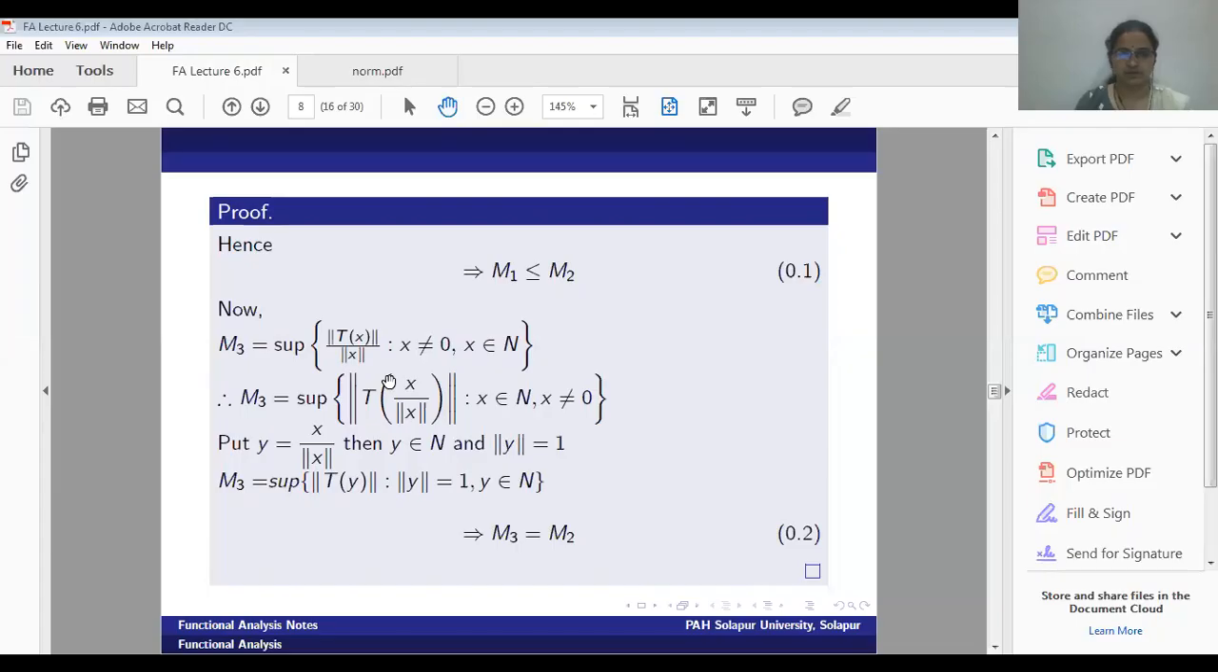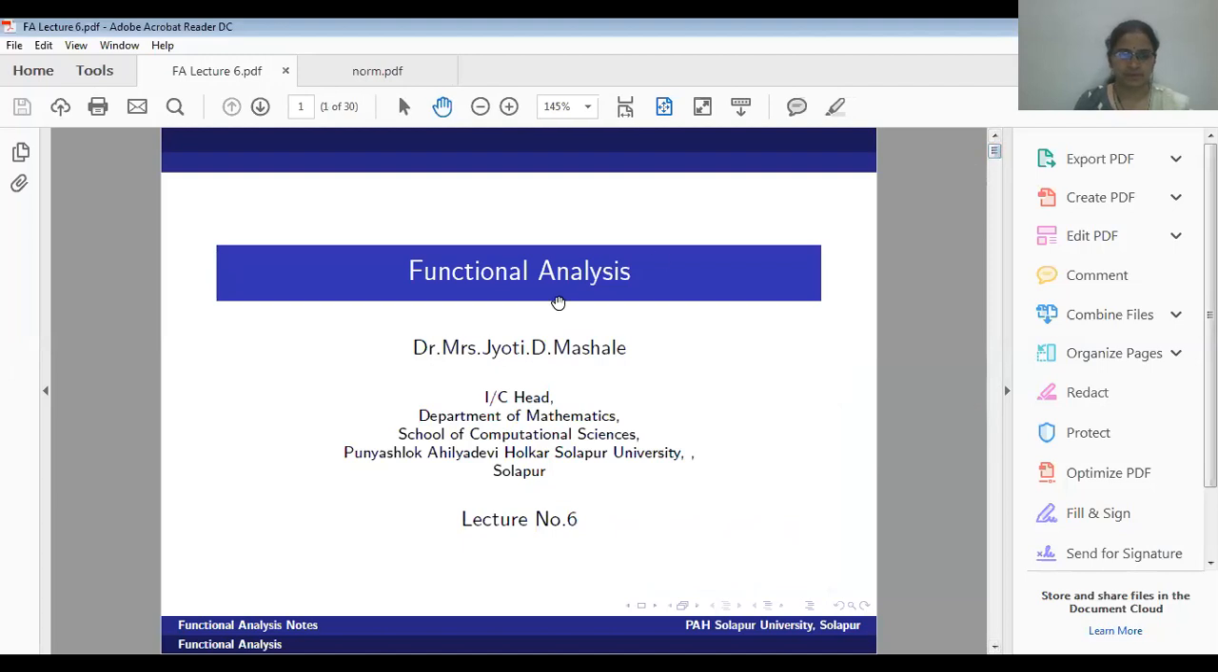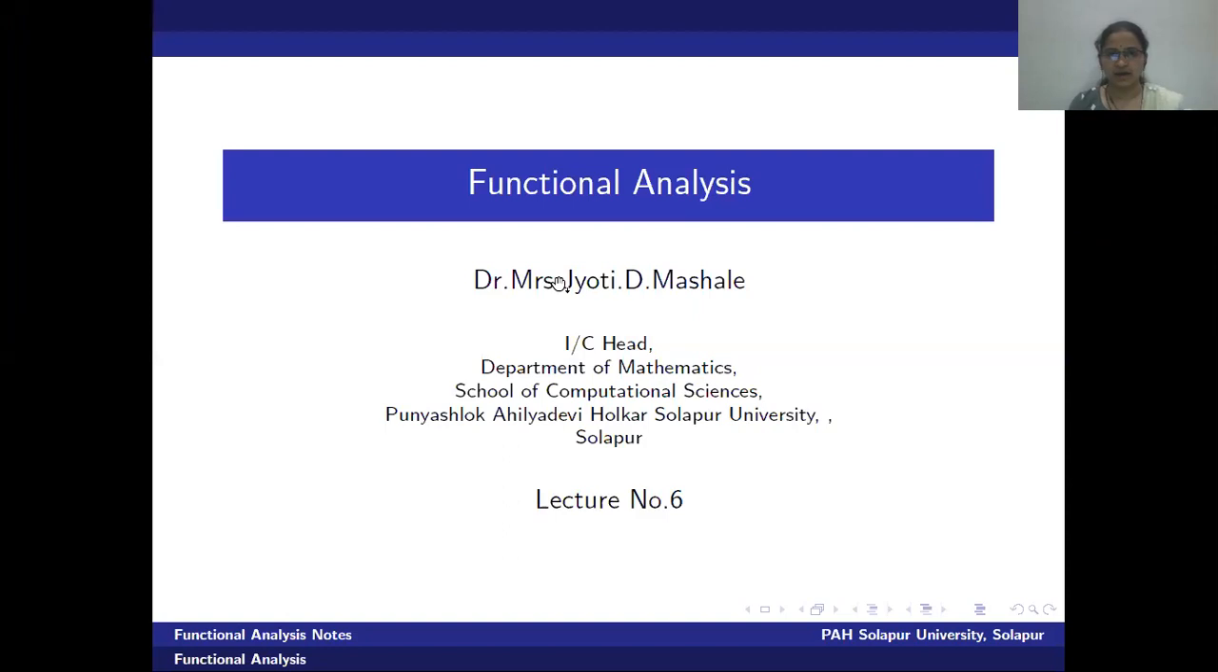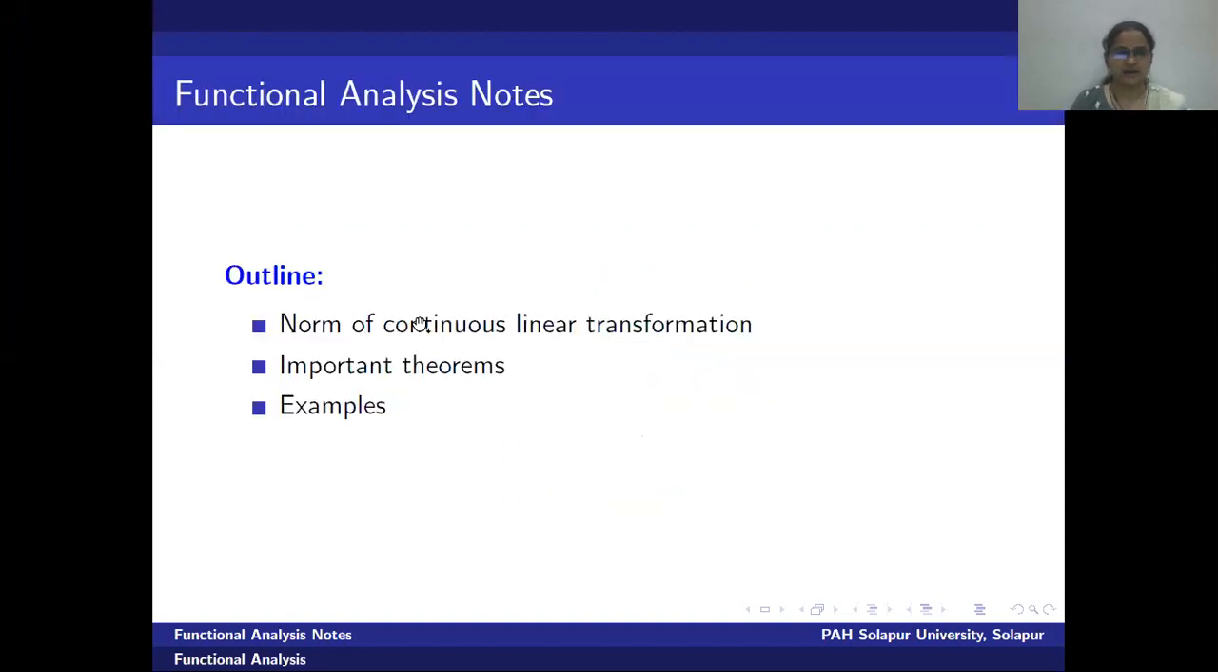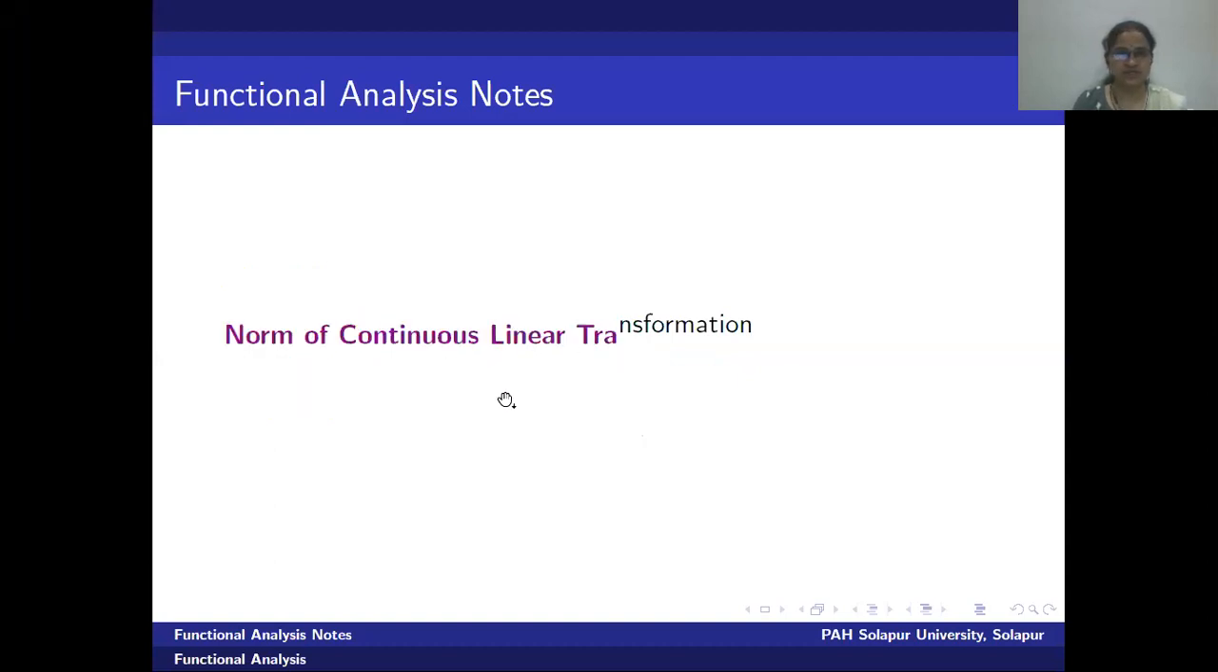Let me share my screen. Yes, we will start. We are going to look at the definition of the norm of a continuous linear transformation. Then we will see some important theorems and examples.